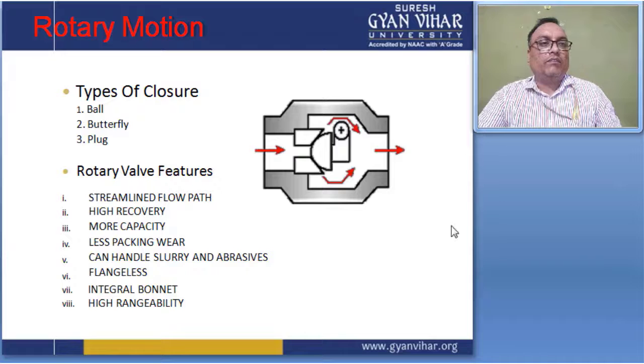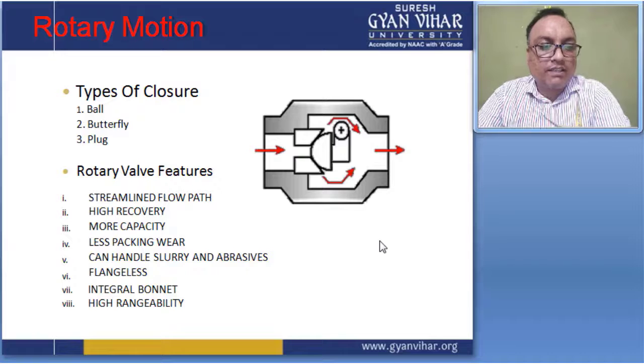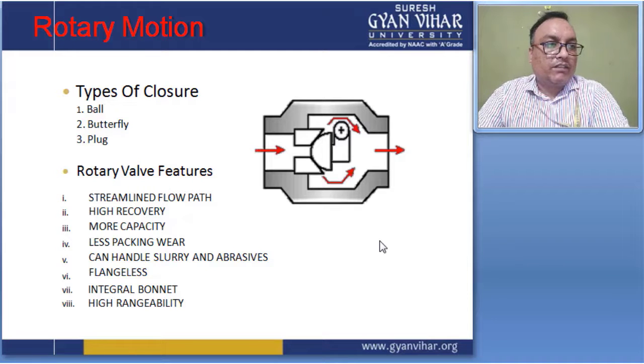This figure shows one kind of rotary type of valve. Here there is a small shaft which drives this globe. If I rotate this shaft in this direction, then it goes to close, and if I rotate it outside, then the globe is open. So different types of features are given here.